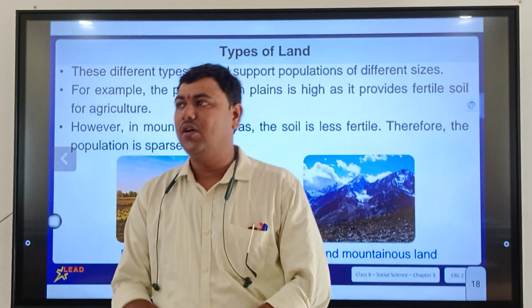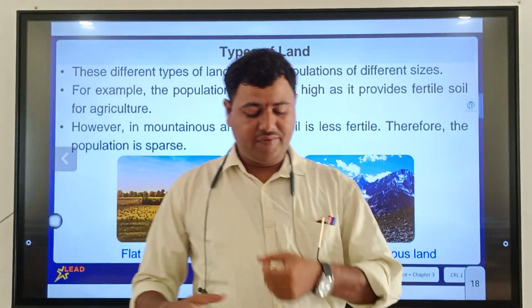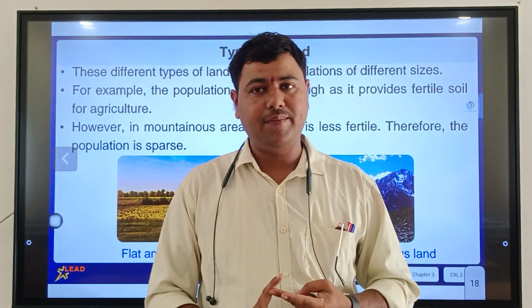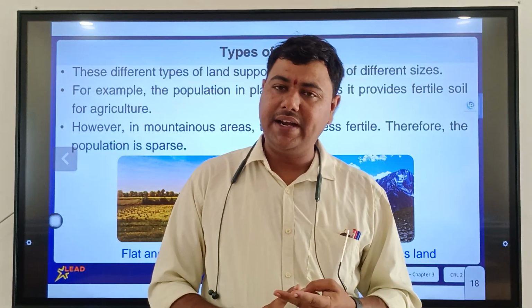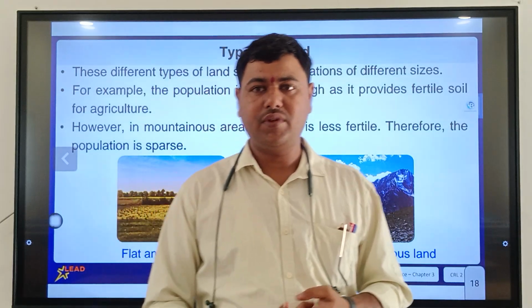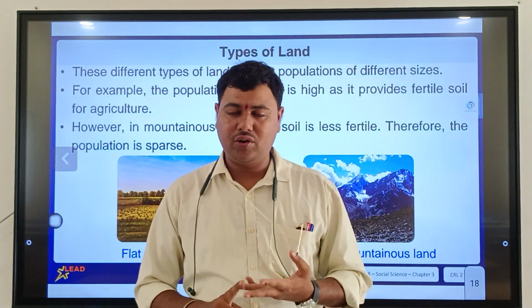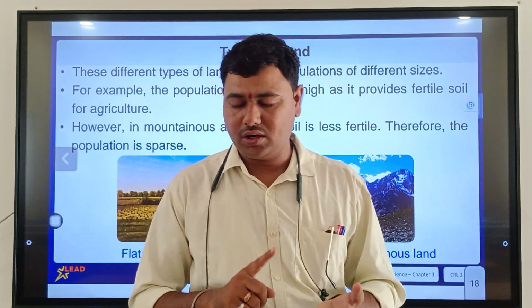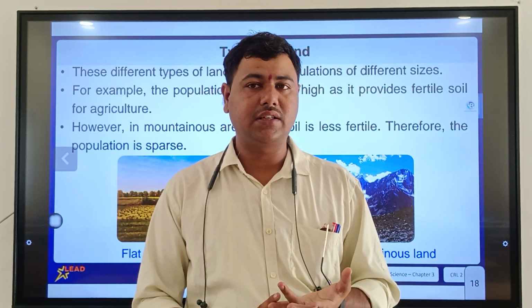So let's recap. We learned about land resources, and how land is very important for us because we get buildings, schools and offices from the land. Land is used for growing crops, and from the rocks or the land we get minerals.